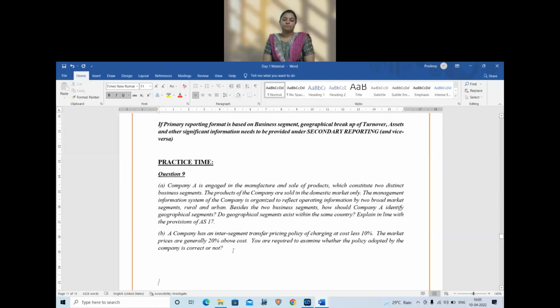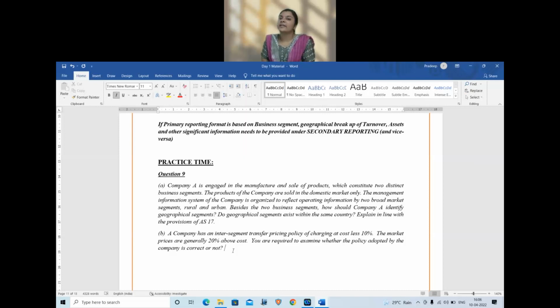Number 2, a company has an inter-segment transfer pricing policy of charging at cost less 10%. Market prices are generally 20% above cost. You are required to examine whether the policy is correct or not. So their internal policy is 10% below cost, but market policy is 20% above cost. Is it valid for them to have such inter-segment policies?